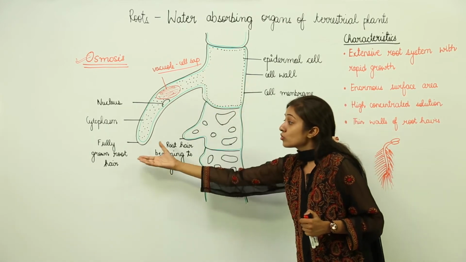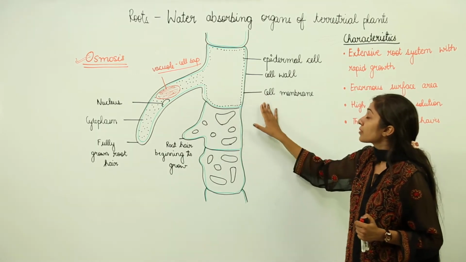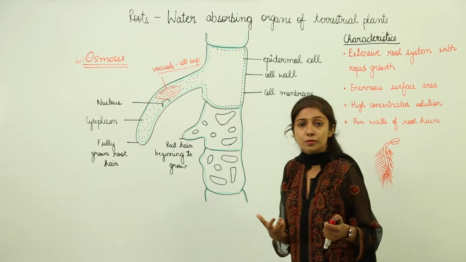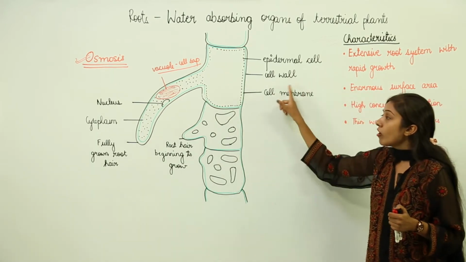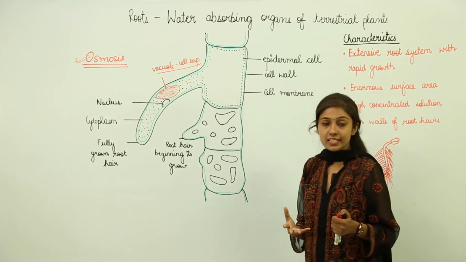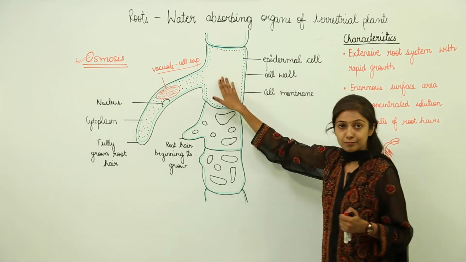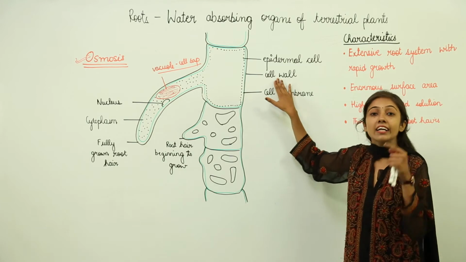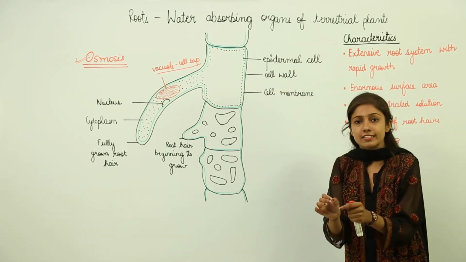And what is this root hair? Root hair is actually the outgrowth of the epidermal cells. There is one more feature of the roots: the cells in the roots have a very thin cell wall which is permeable. Permeable means it allows molecules to go inside. So the cell wall is thin and permeable, and water molecules can easily enter.